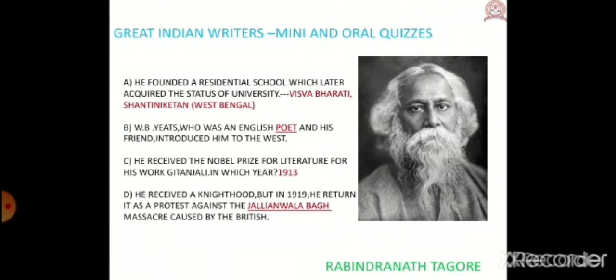Number 4. He received a knighthood, but in 1919 he returned it as a protest against the massacre caused by the British. Against which massacre? Against the Jallianwala Bagh massacre. Okay?